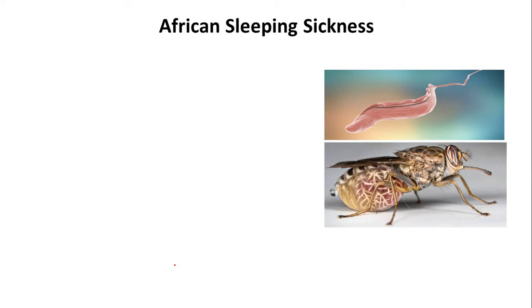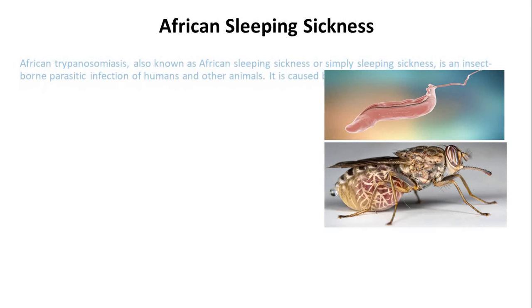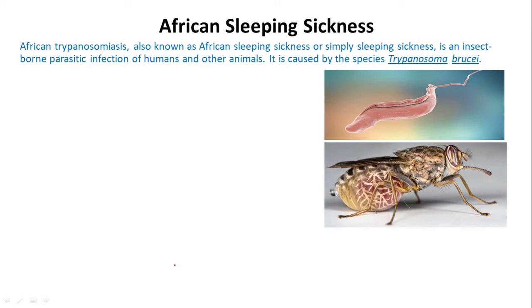Third one is African sleeping sickness. African trypanosomiasis, also known as African sleeping sickness or simply sleeping sickness, is an insect-borne parasitic infection of humans and other animals. It is caused by the species Trypanosoma brucei.